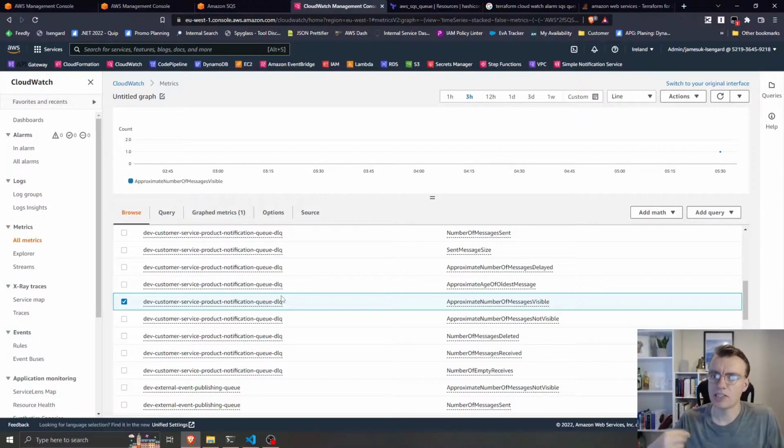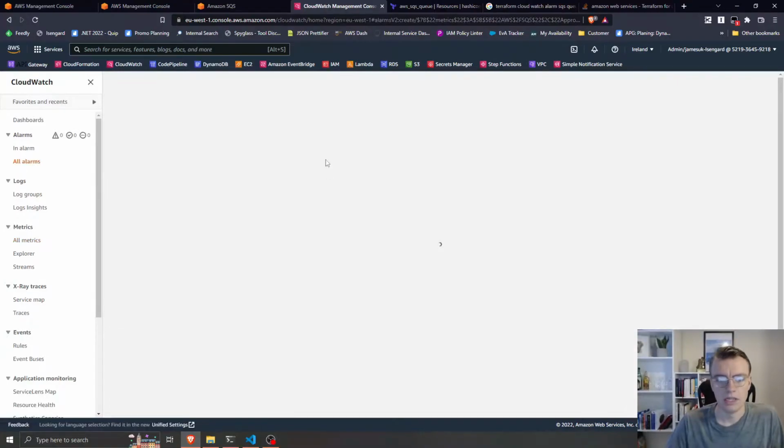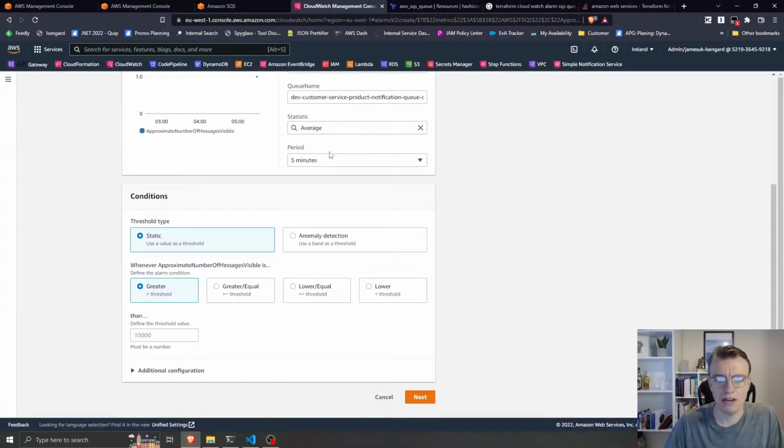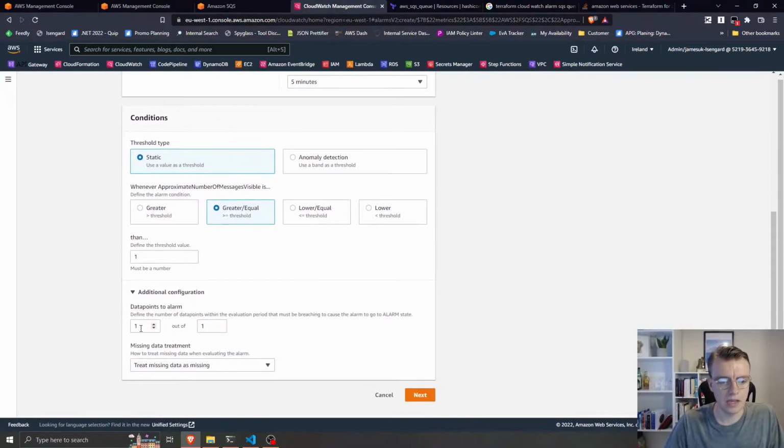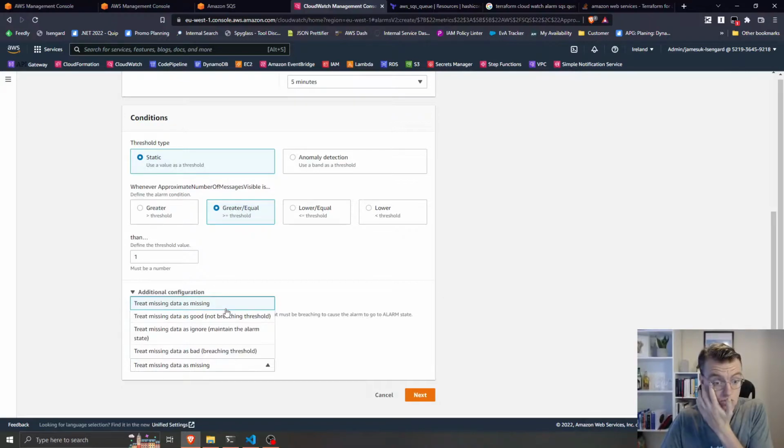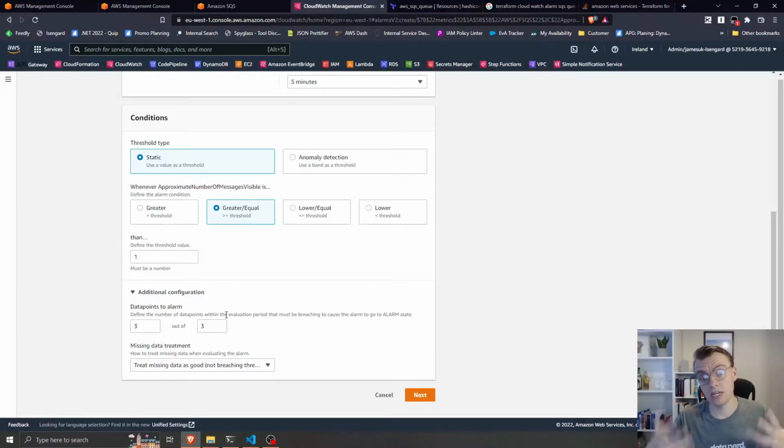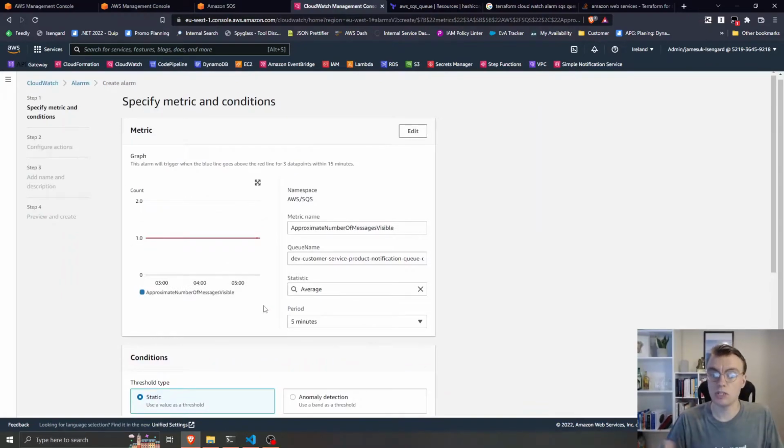So I can now use that to set up an alarm to say if the average for this metric is greater than or equal to 1, and that happens for 2 out of 3 minutes, treat missing data as good, because if there's no data, that means the queue's empty. And I can actually now use this to send a notification. I could do that through SNS, and then I could trigger maybe a Lambda function off the back of that to send a Slack notification. There's a few different things you could do, but alarms are really helpful to draw our attention to things that are going wrong in our system.